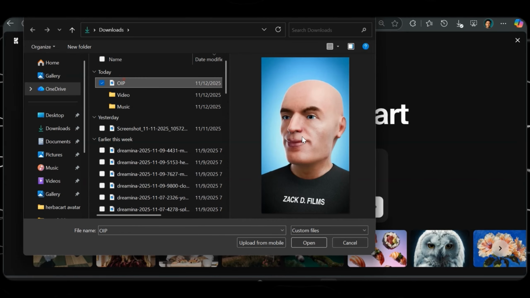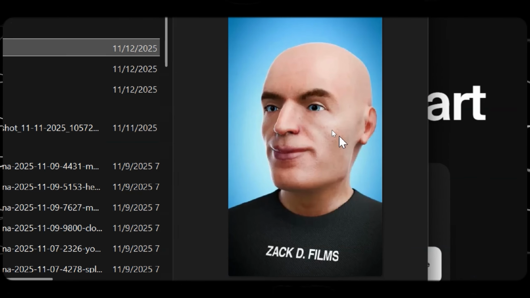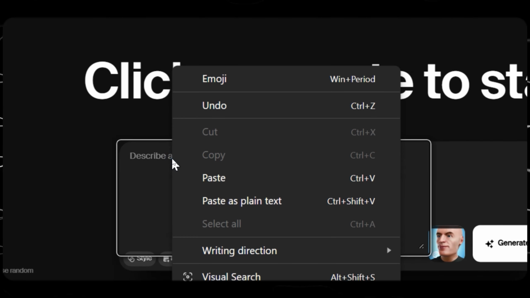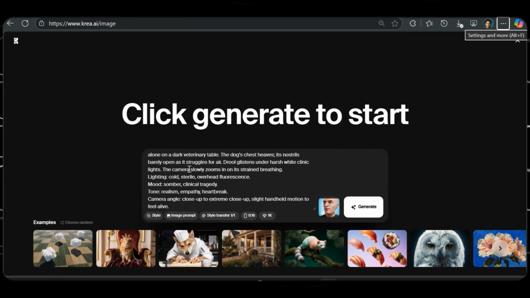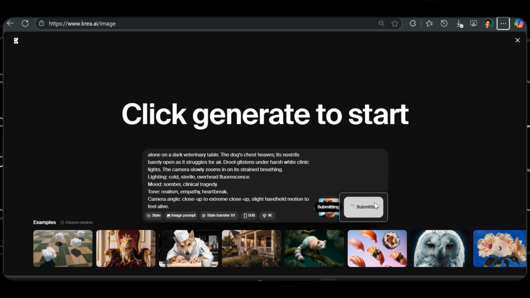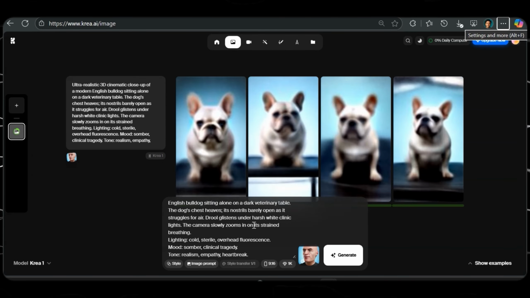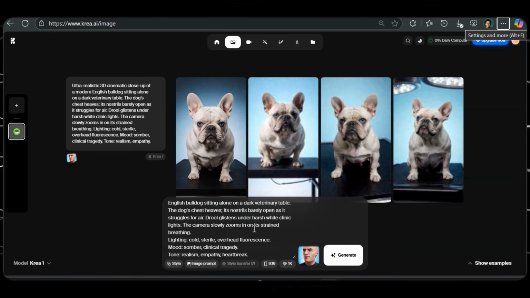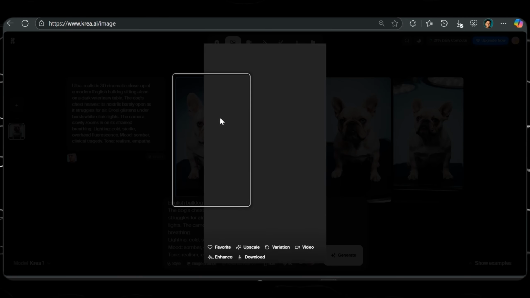We can then select a reference image right here. This is a screenshot I took from Zack D's channel, so that the images we create might look similar to this. So I'm going to paste the prompt right here and click on generate real quick. And you can see that it generated a 3D image of a bulldog, and we are trying to replicate the video we saw on YouTube.